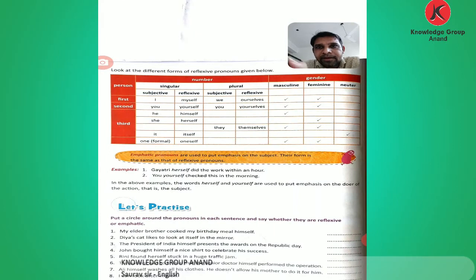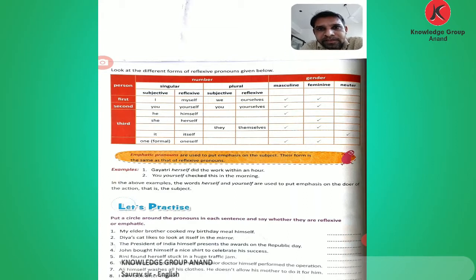Okay, now comes the second exercise. Second number, look at it: the person, number and gender, reflexive pronoun and emphatic pronoun. But I am going to talk about the emphatic pronoun just now. Let us discuss emphatic pronouns.